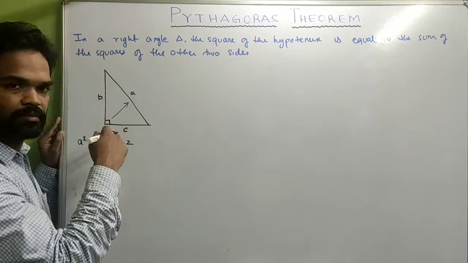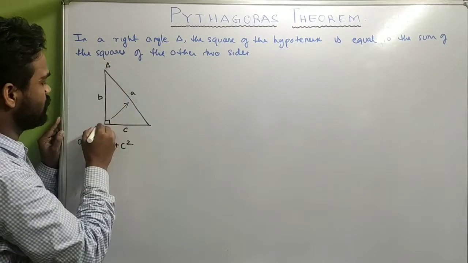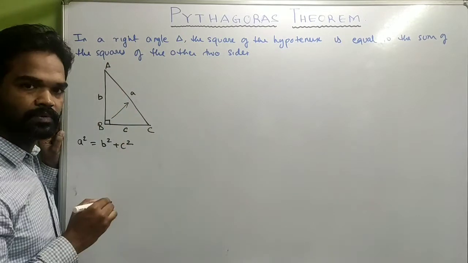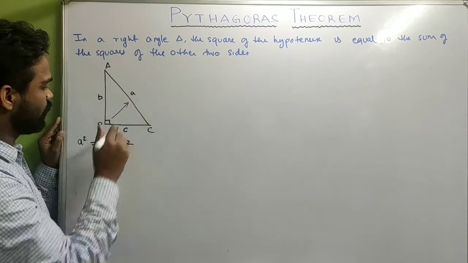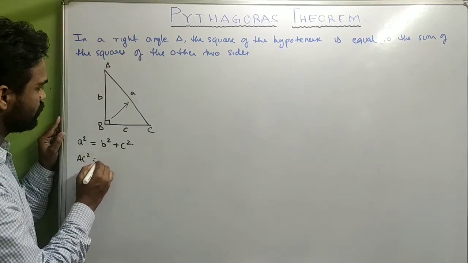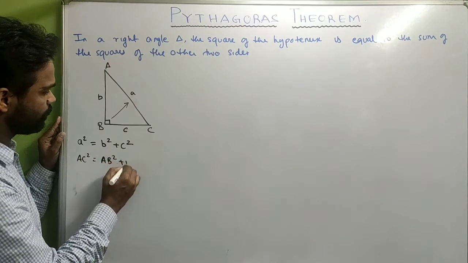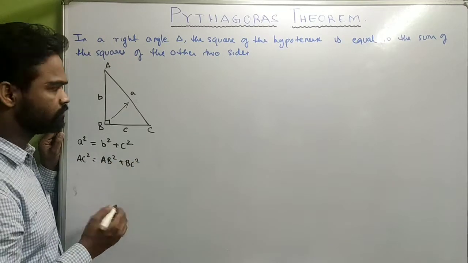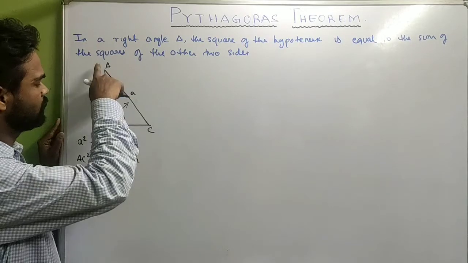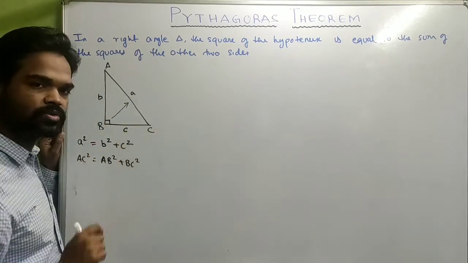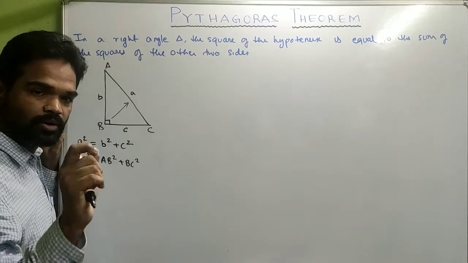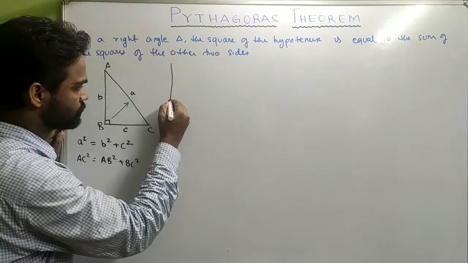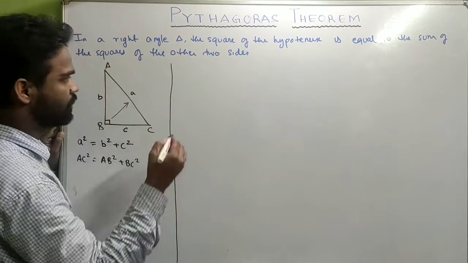So in this diagram, if you take A, B, C, AC as the hypotenuse, then we can say that AC square is equal to AB square plus BC square, which I have written. I have taken AC as small a, AB as small b, and BC as small c. So A square equals to B square plus C square. Now let us prove this. Let us see how we can prove this theorem.